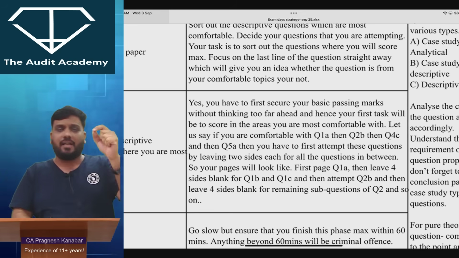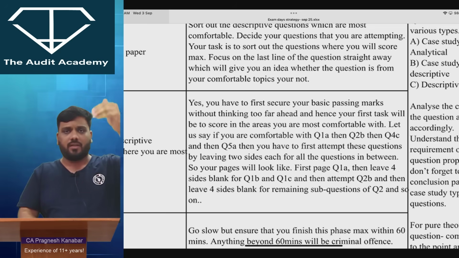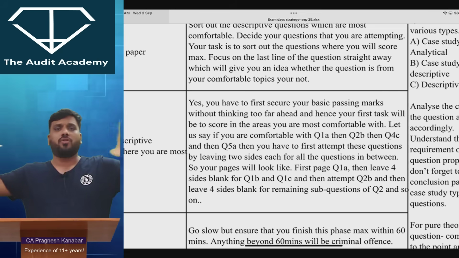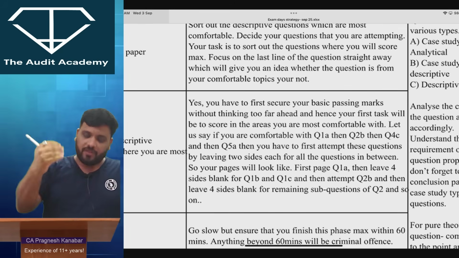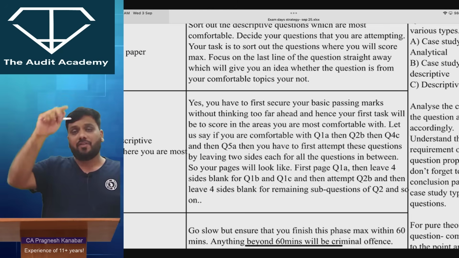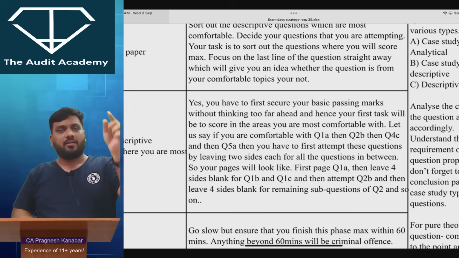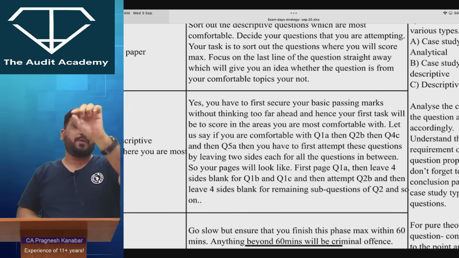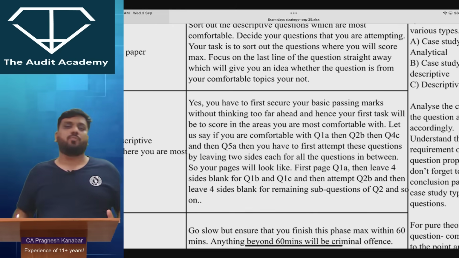So let us say you are comfortable with questions 1A, 2B, 4C and 5A. You are going to attempt questions 1, 2, 4 and 5 with all sub-questions, but you are most comfortable with 1A, 2B, 4C and 5A. Then you first write 1A, leave space for 1B and 1C. How much space I have left over here? Then write question 2B, then leave space for 2A and 2C. So accordingly you write it, but first attempt the questions where you are super duper confident.